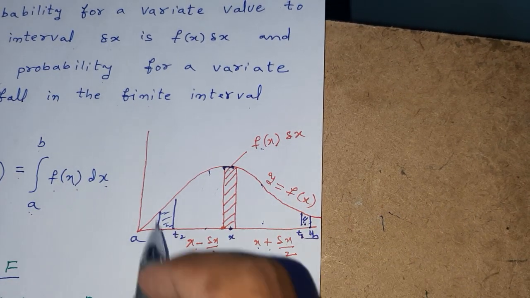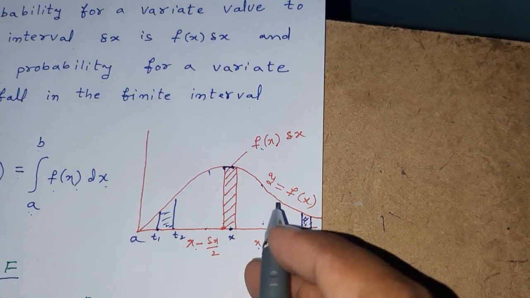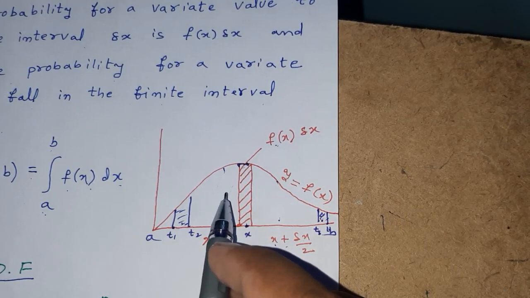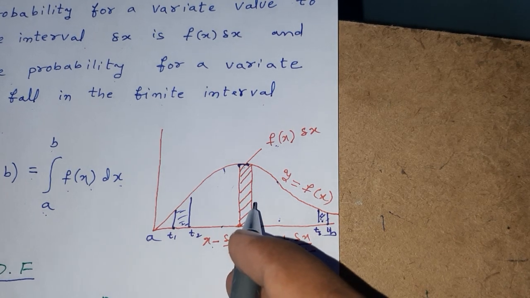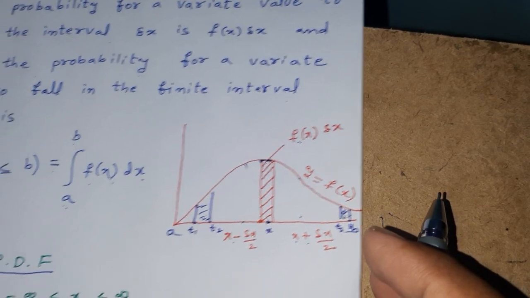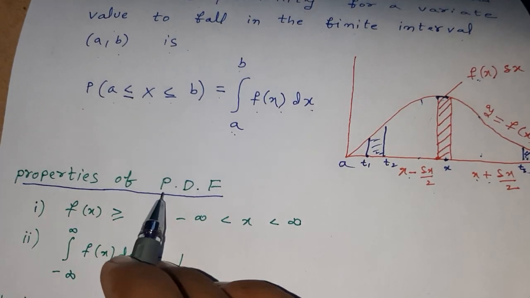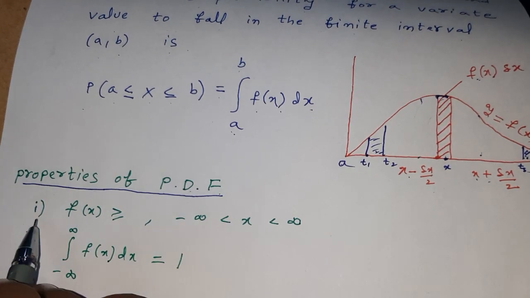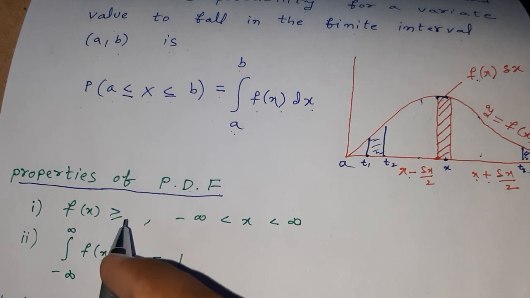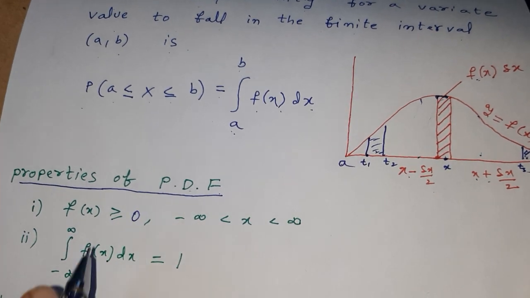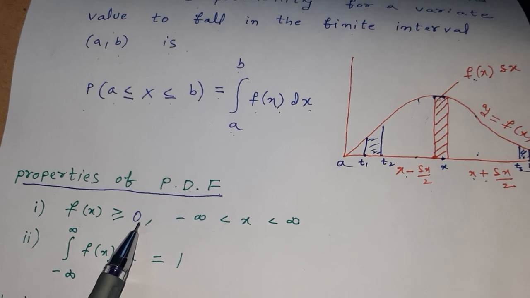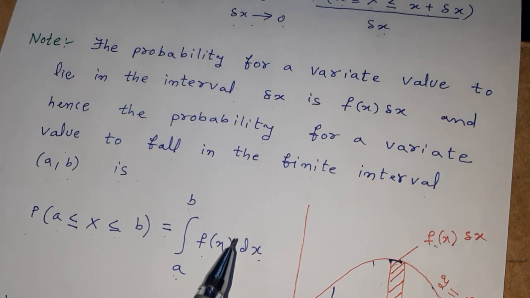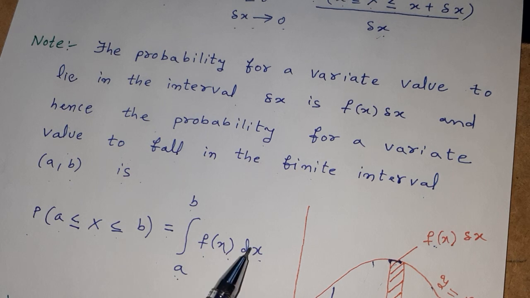Sometimes we may ask for all the area. Here also, the total probability, the total area, is always equal to 1. There are certain properties of the probability density function. The first property is f of x is greater than or equal to 0, because we must have a non-negative integration.